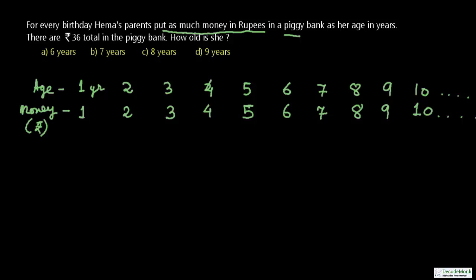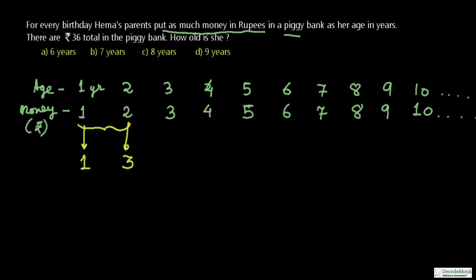First of all, you have to understand that the total money on any given birthday is to be found by adding the money put in the piggy bank. So during the second birthday, the amount of money will be 1 plus 2 is 3. On the first birthday that was rupee 1. On the second birthday the amount from the first year will get added to the amount that is added on her second birthday.